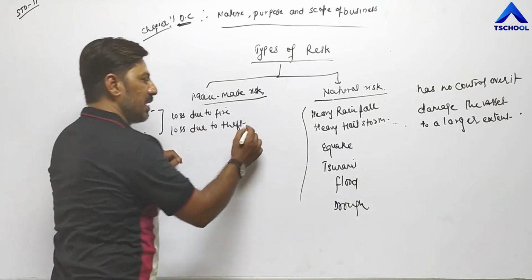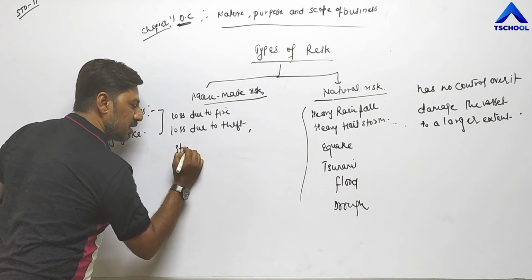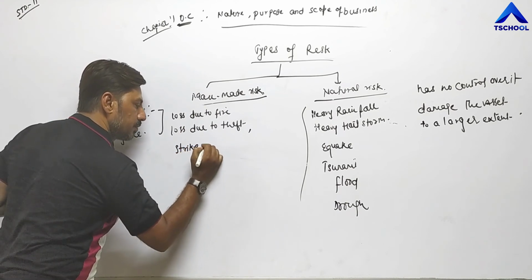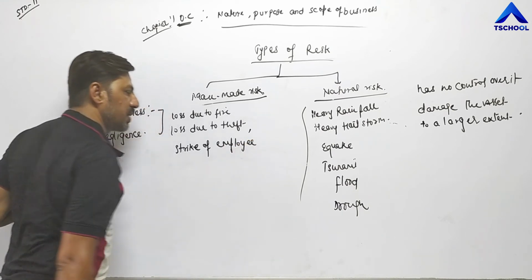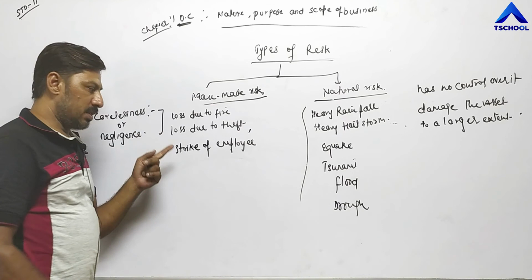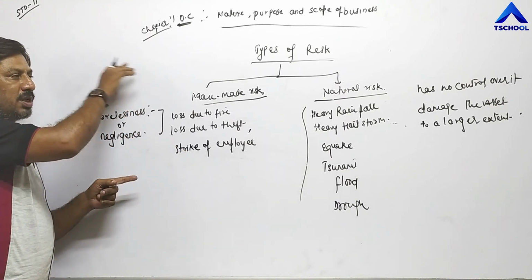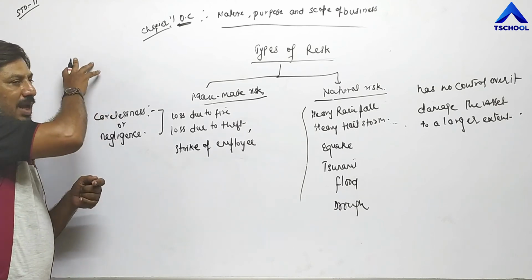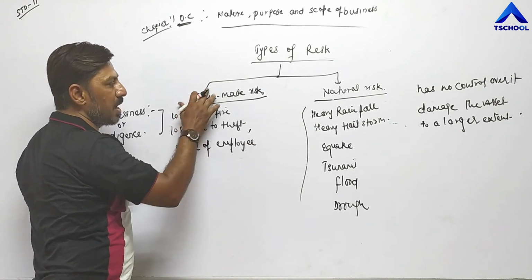Besides this, strike of employees. These are examples of man-made risk. Whenever employees go on a strike in order to fulfill their demands from their employer, during that time production is totally stopped, and as a result the business unit has to face a huge loss. So strike of employees is an example of man-made risk.